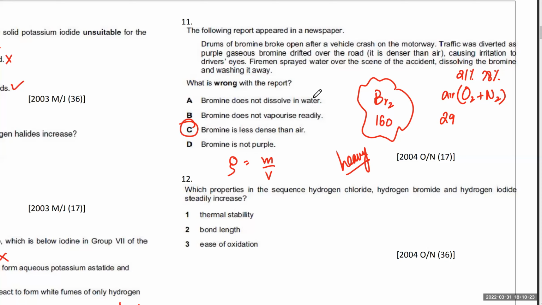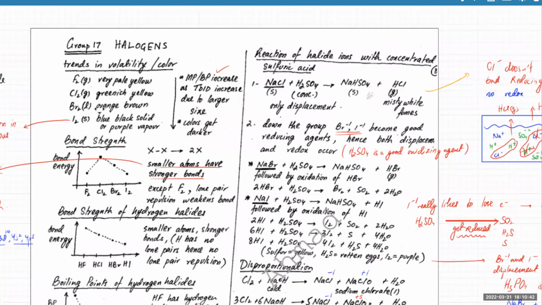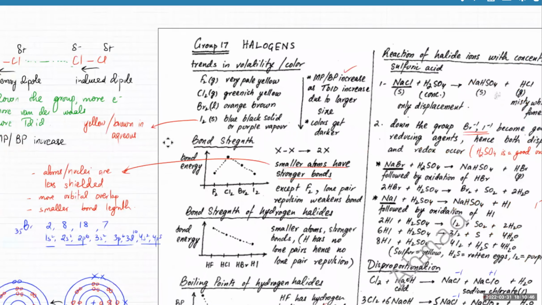Bromine does not dissolve in water. It does actually slightly dissolve in water. Not very readily, but some of it might dissolve. Now, bromine does not vaporize readily. It vaporizes very quickly. Bromine is a very volatile liquid. Although it's a liquid, it's a volatile liquid.